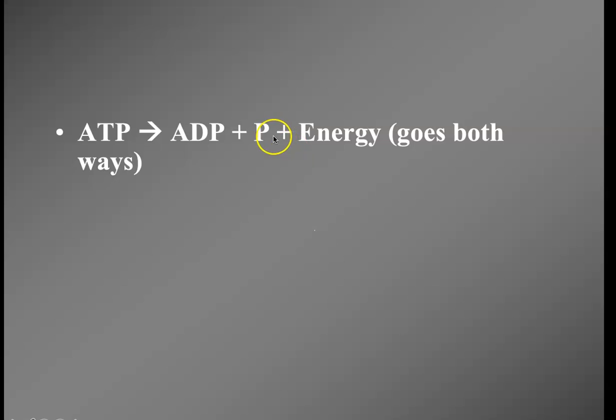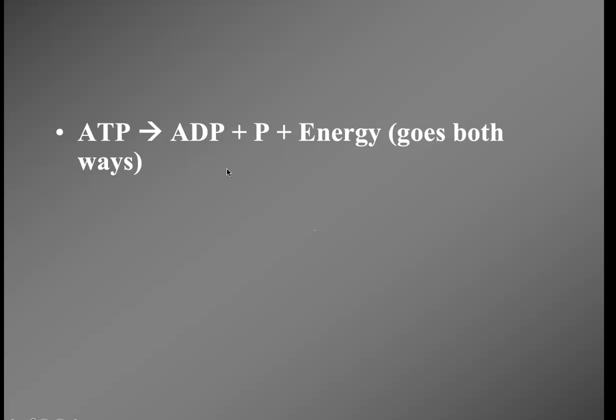All right, so this chemical equation, I couldn't make this a double arrow. This arrow goes back and forth. So ATP, adenosine triphosphate, we break that last bond. We end up with adenosine diphosphate, two phosphates, plus a phosphate, plus the energy. Now, it can go two directions.